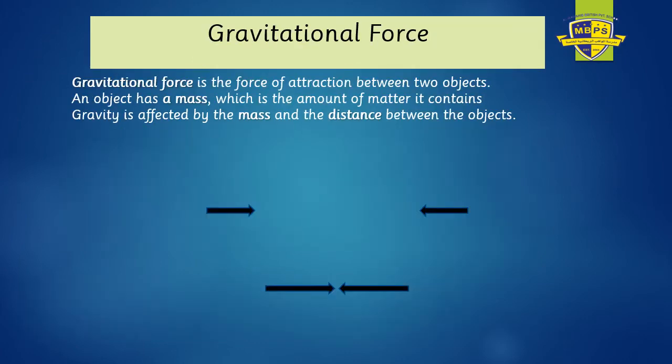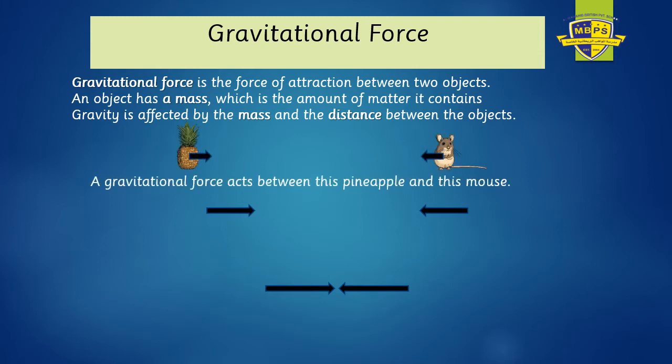So let's do a discussion of gravitational force again. Gravitational force was discovered by Isaac Newton when he saw an apple falling from a tree. Gravitational force is a force of attraction between two objects. It can be between two smaller objects also. But because the smaller objects have less mass, that means the amount of matter in them, the gravitational force is less. For example, the gravitational force acts between the pineapple and this mouse.